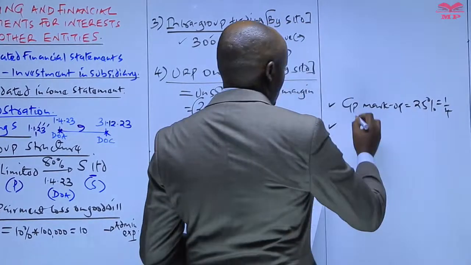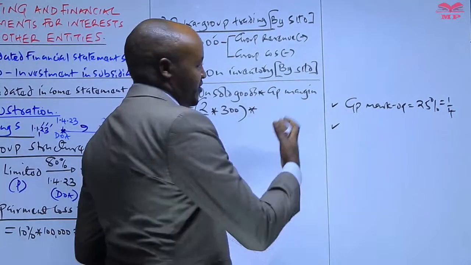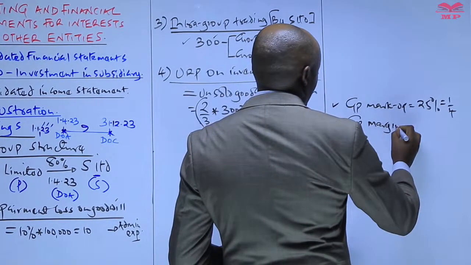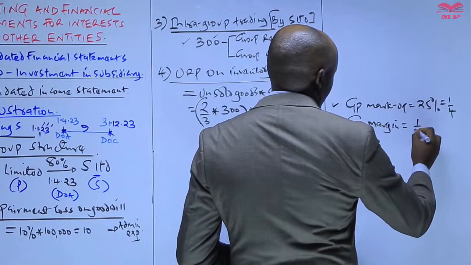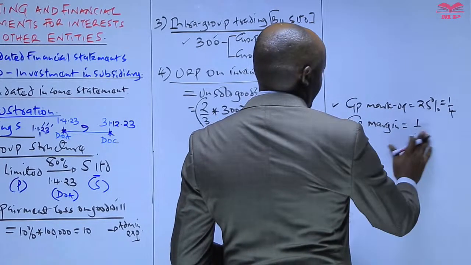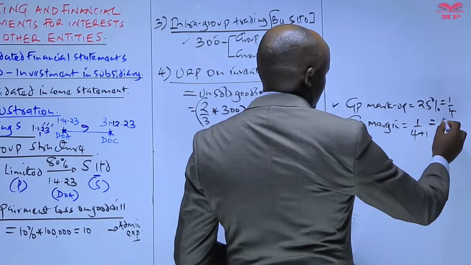And recall what we have already discussed in our previous sessions, that if you're given a gross profit markup, you use that to compute the gross profit margin. So the gross profit margin here will be 1/4, and then to the denominator we add the numerator, which will be 1/5.